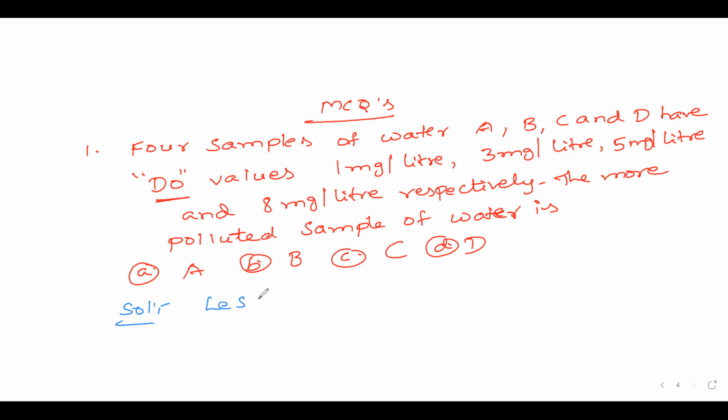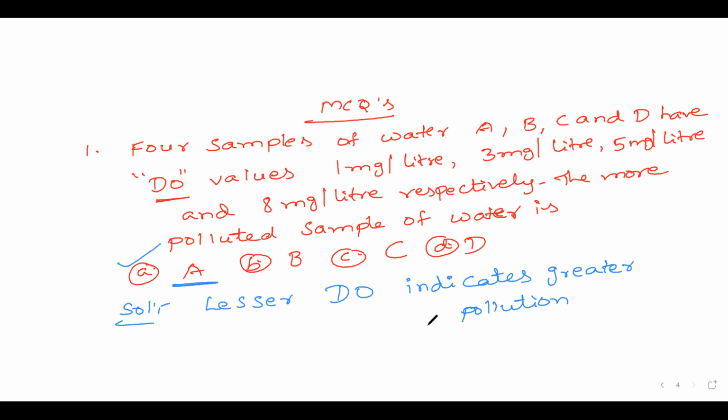Lesser value of DO, lesser dissolved oxygen, indicates greater pollution. So by this, 3 milligrams per liter is having greater pollution. Answer is option A. Questions like these are very important.